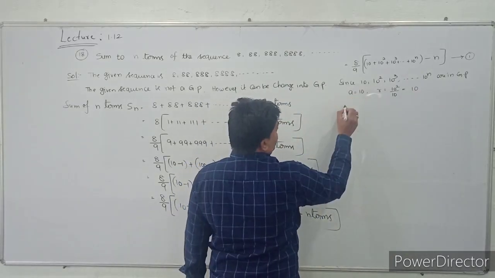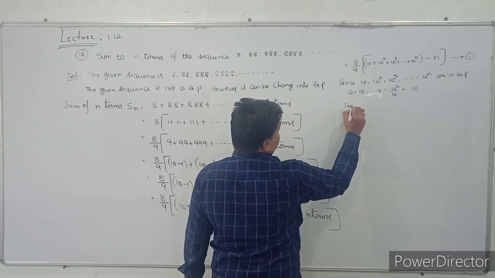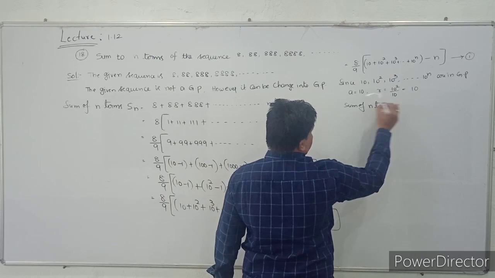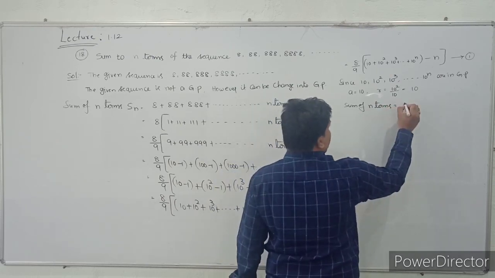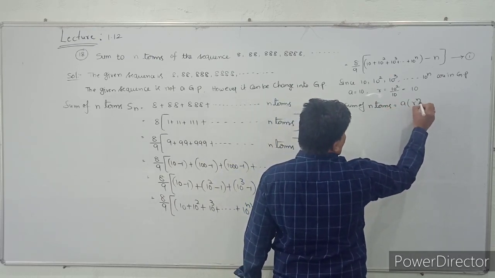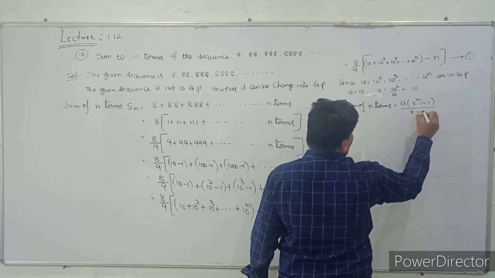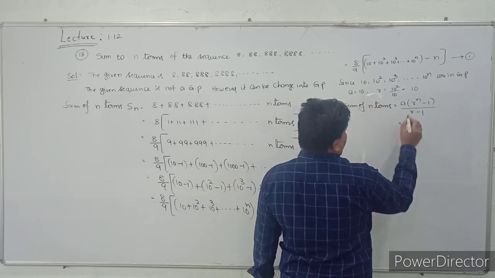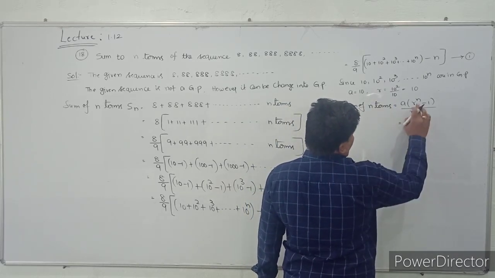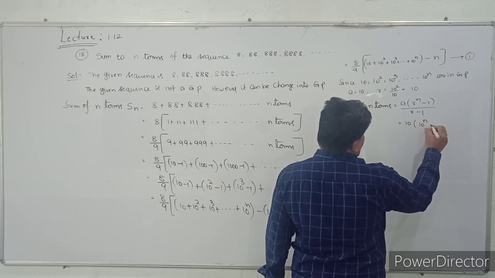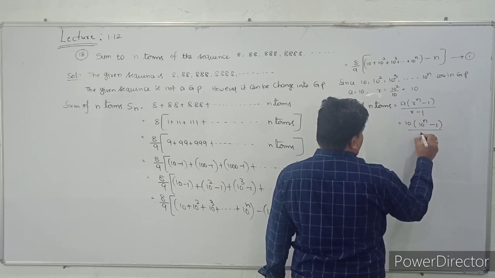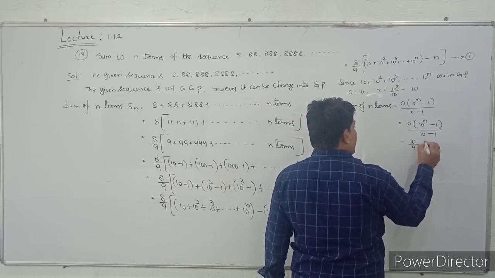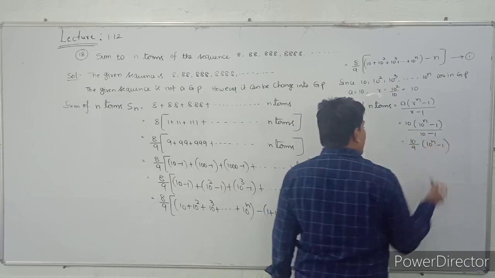So what is the sum of n terms? The formula is a into r power n minus 1 by r minus 1. So this is equal to 10 into (10 power n minus 1) by (10 minus 1). That is equal to 10 by 9 into (10 power n minus 1).